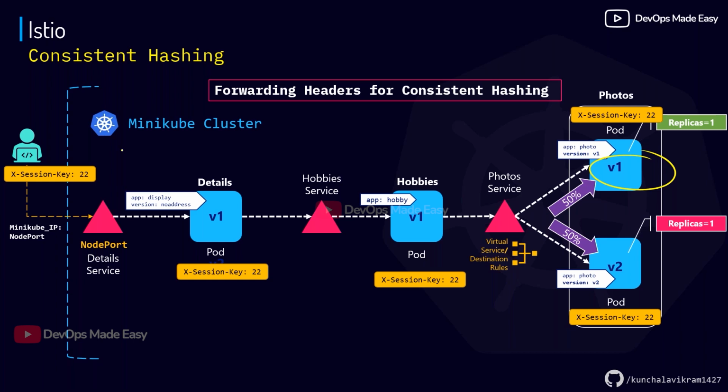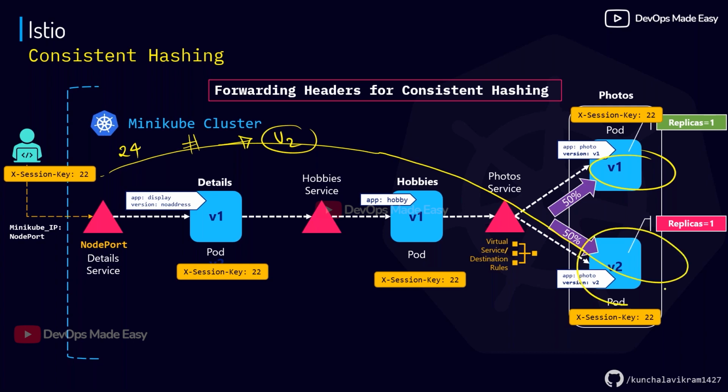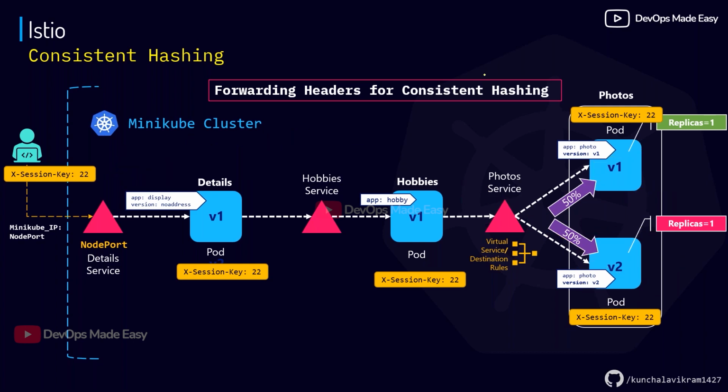Let's say some other user comes and uses some other value like 24. For 24, again a hash value will be created inside the cluster, and according to this hash value, let's say he is assigned the V2 version. Then the traffic will always be sent to V2. This is known as forwarding the headers for consistent hashing. That means I can test only V1 or only V2 by directly sending some headers. When you want to test the other version, you keep changing the header values.